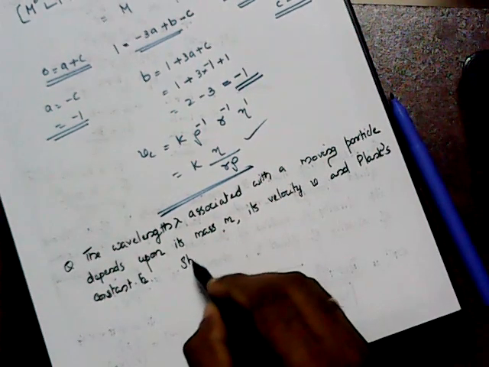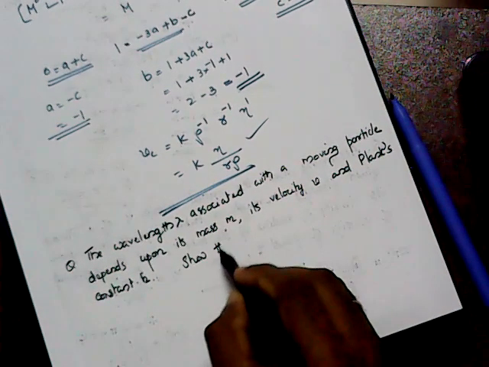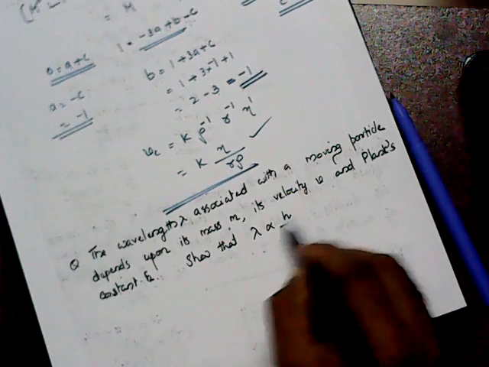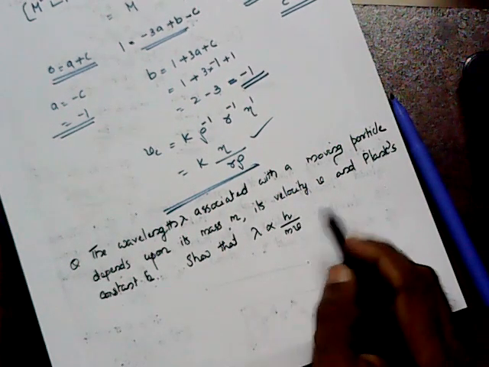Show that lambda is proportional to h by mv.